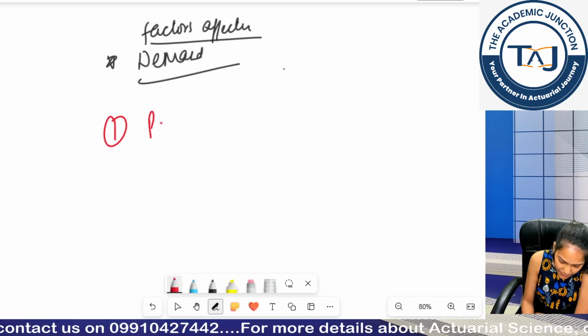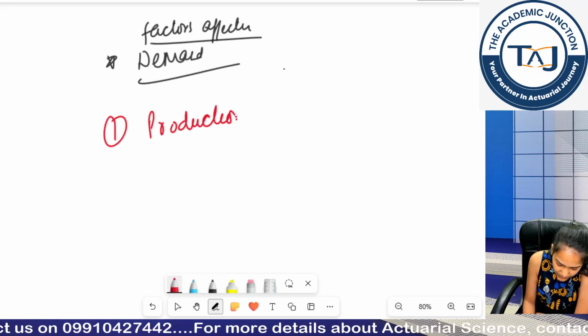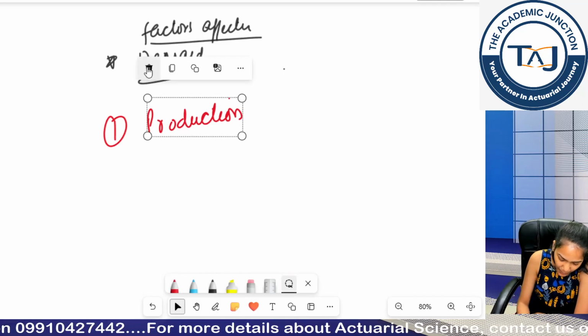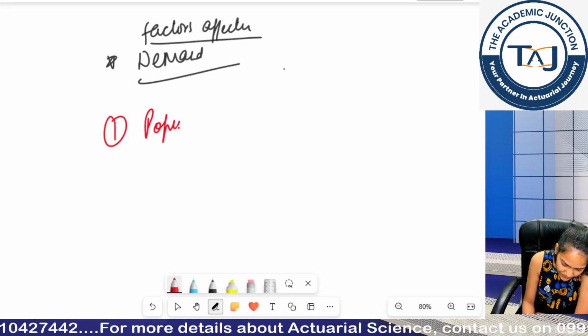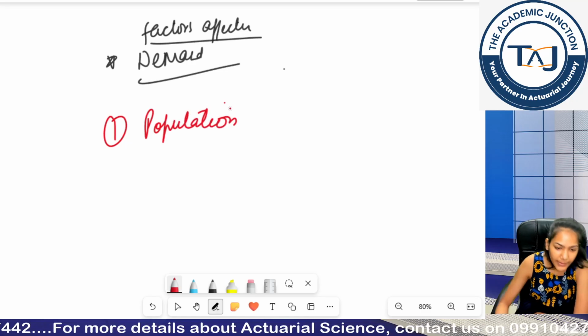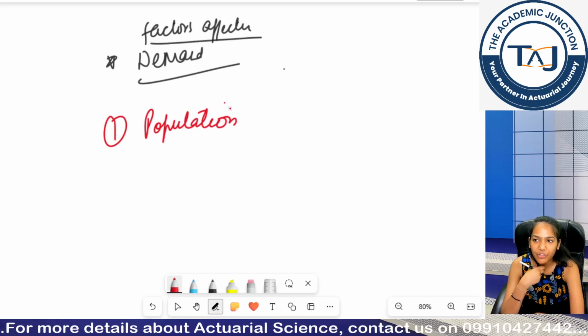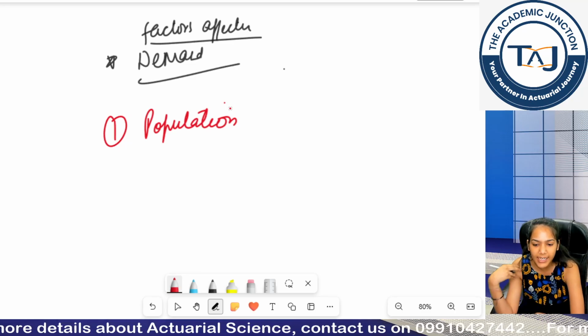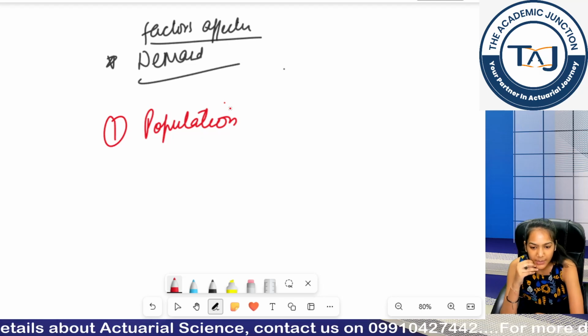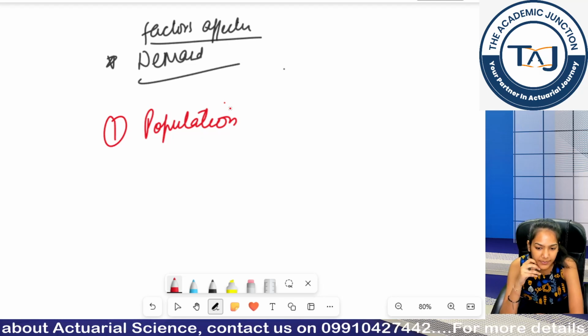First factor can be population. Right? If the population, for example, of a country A has increased, the demand for food will increase or decrease?